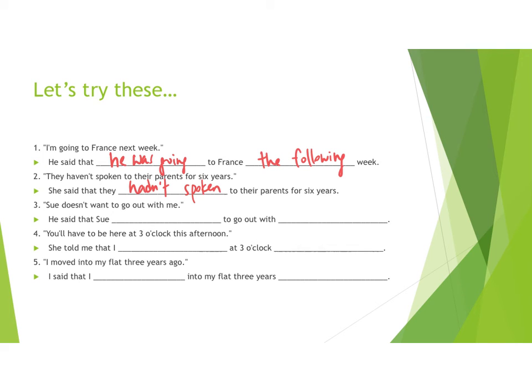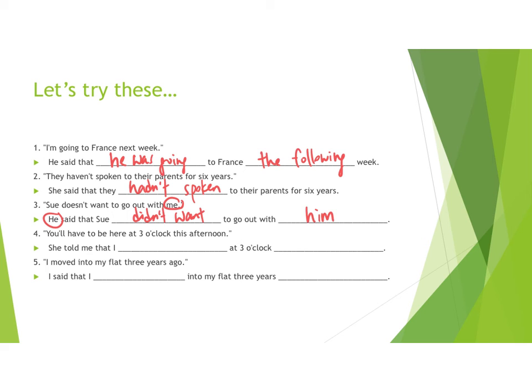Number 3: "Sue doesn't want to go out with me." He said that Sue didn't want to, present tense has to be changed to past tense, to go with who? The "me" here is actually the speaker, so to go with him. Number 4: "You will have to be here at 3 o'clock this afternoon."